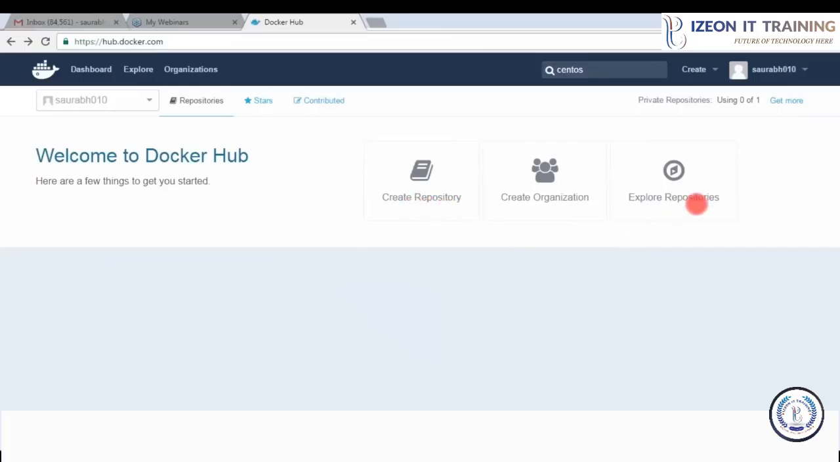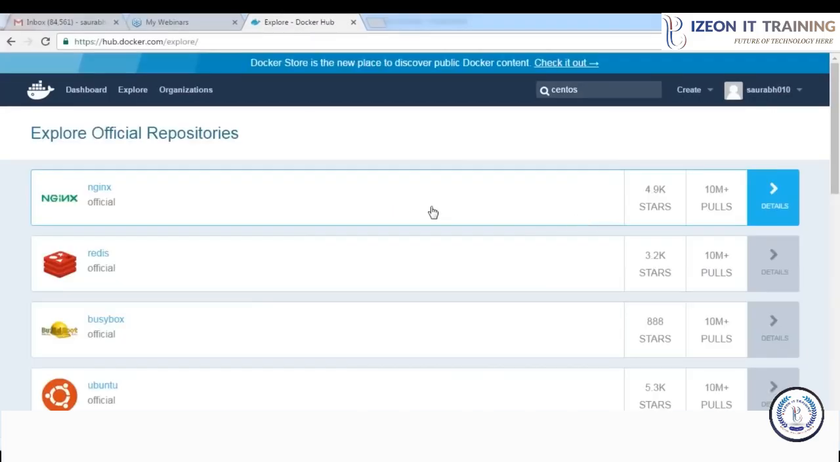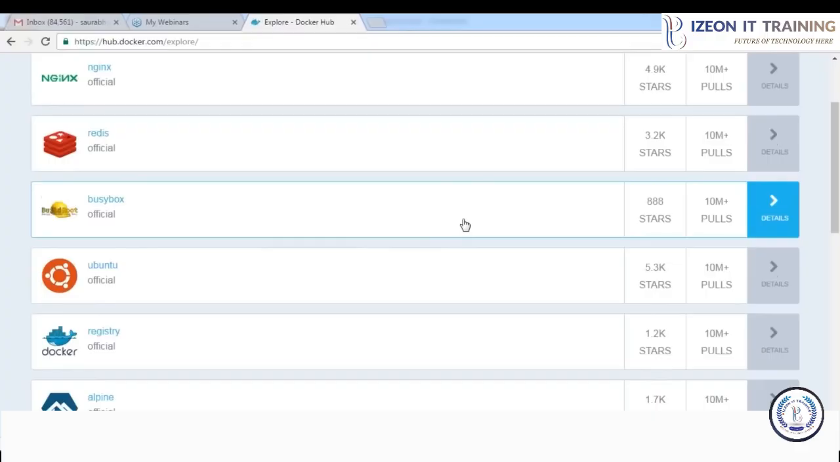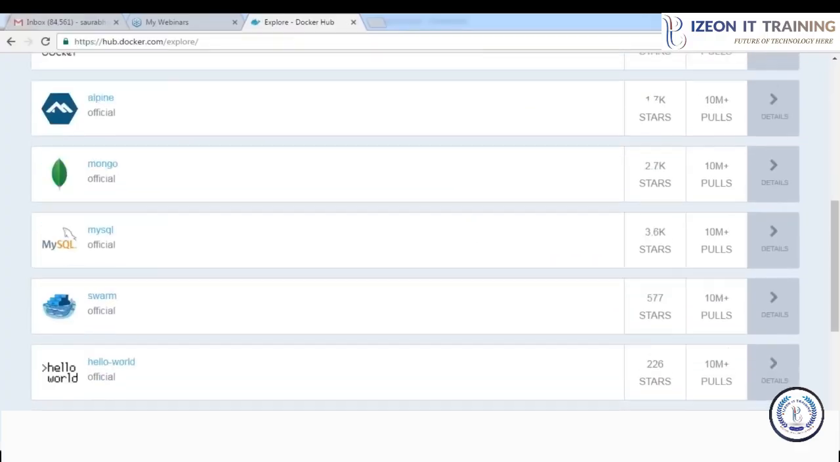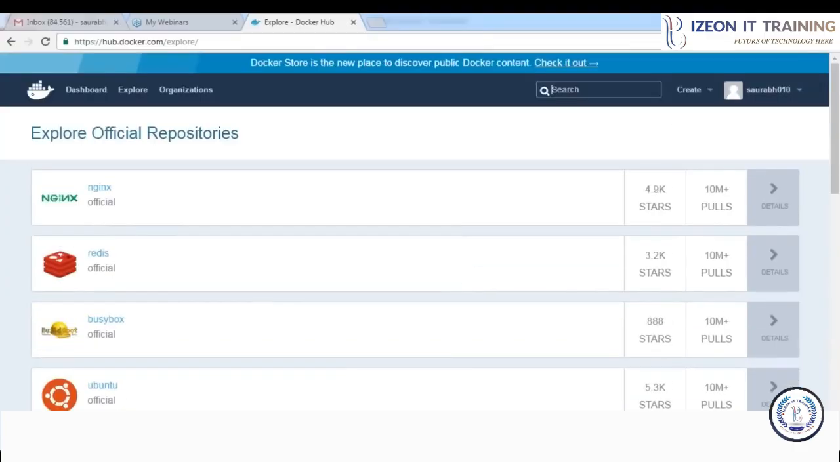And at the same time, there's an option called explore repositories. This contains all the repositories which are available publicly. So let us go ahead and explore some of the publicly available repositories. So we have repositories for Nginx, Redis, Ubuntu, then we have Docker Registry, Alpine, Mongo, MySQL, Swarm. So what I'll do, I'll show you a CentOS repository.